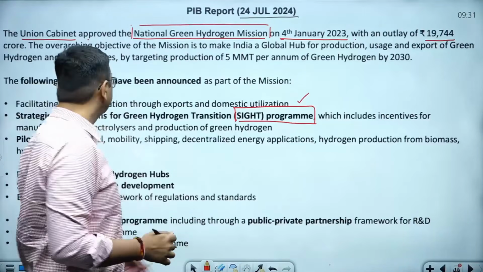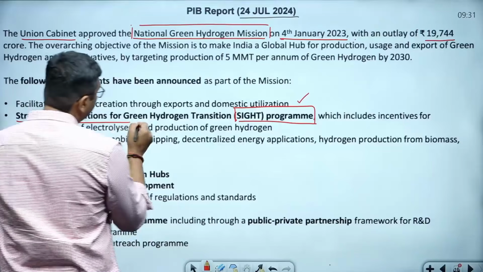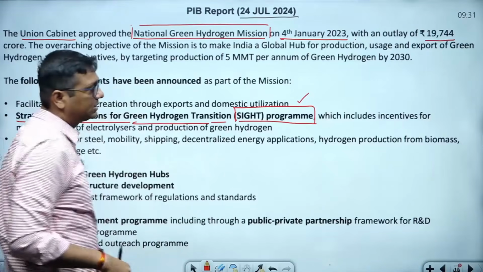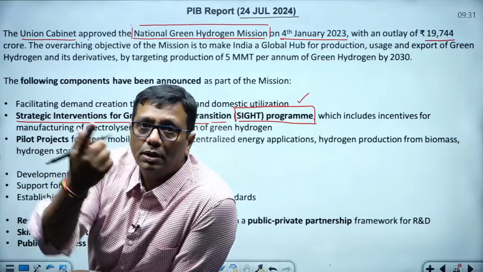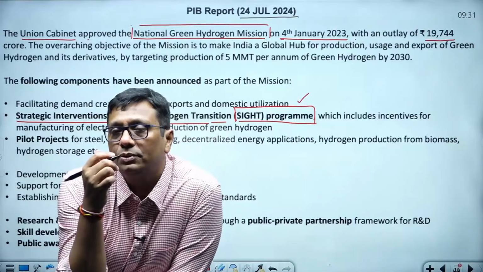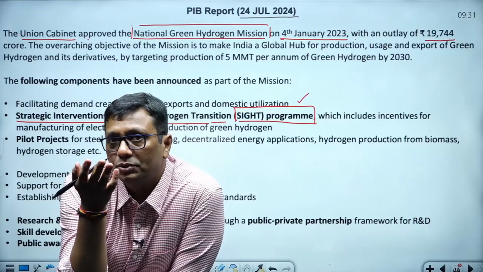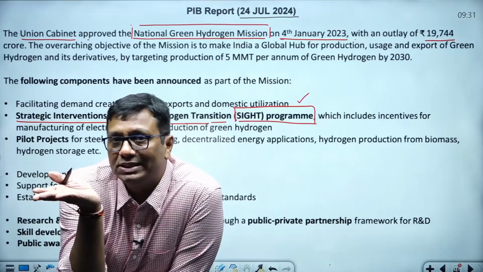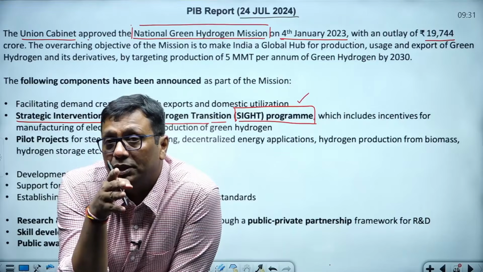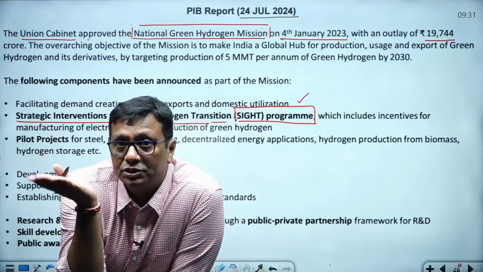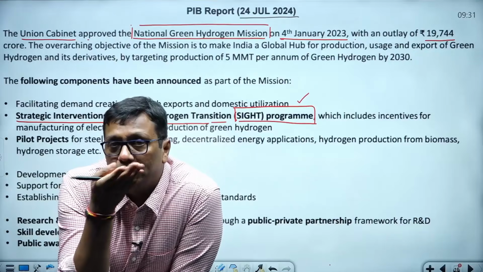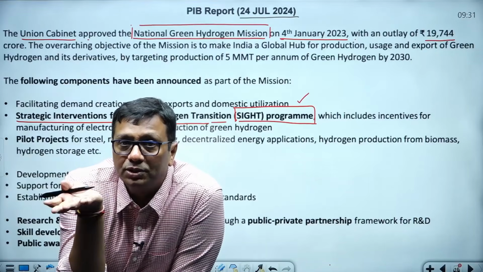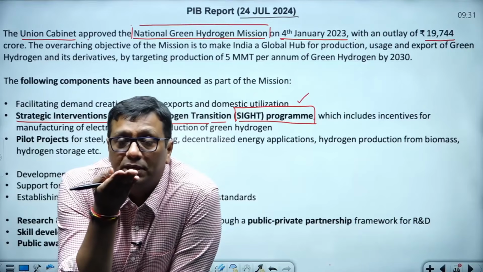Okay, so what is the full form of SIGHT? Strategic Interventions for Green Hydrogen Transition. And see, the SIGHT program has been brought for green hydrogen. One or two more statements I would like to tell you. Hydrogen you can use not only in vehicles, with examples like hydrogen CNG. Hydrogen you can use in pipelines too. You can distribute it to your houses for cooking purposes. You can use hydrogen in your vehicles, in ships, and you people have some idea about it.